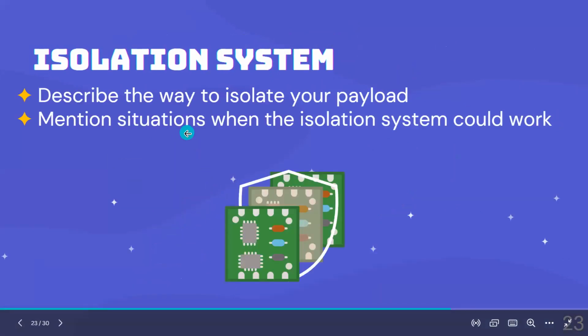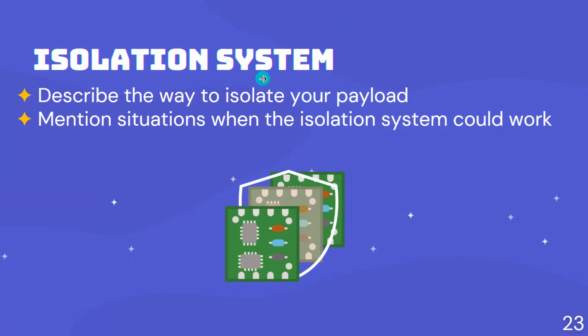The next section is about the isolation system. As you know, our satellite has 7 APRS payloads. So if any failure happens, it could affect the other ports. For that, we are asking you to make an isolation system in case of emergency. You have to mention what kind of emergency could happen, what kind of isolation system you are going to use, and also how your isolation system would work.